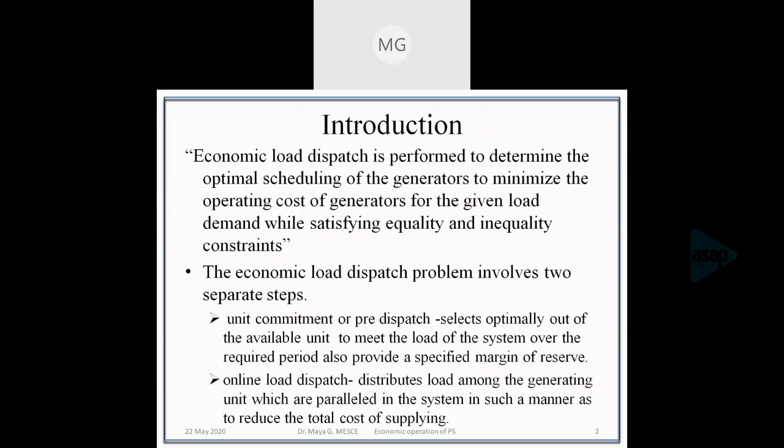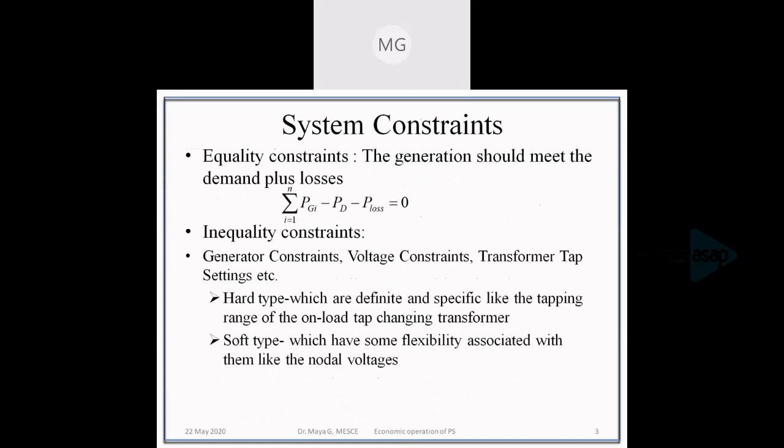Generation will be meeting the load, but there are certain constraints in scheduling this generation to meet the load. So what are the constraints? We have equality constraints and inequality constraints. The equality constraint is that the generation should be meeting the load.